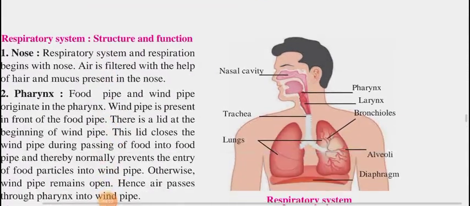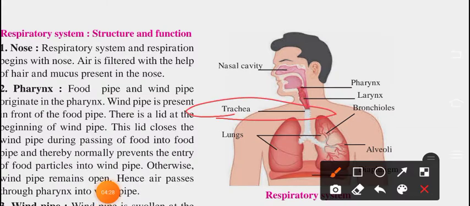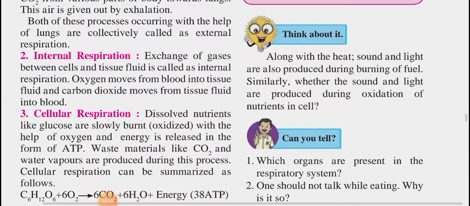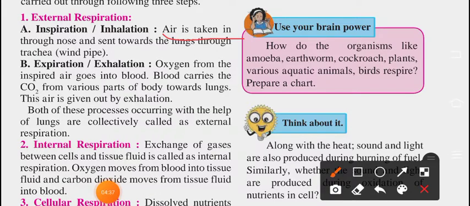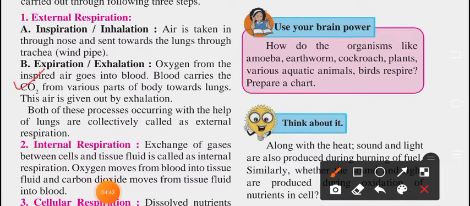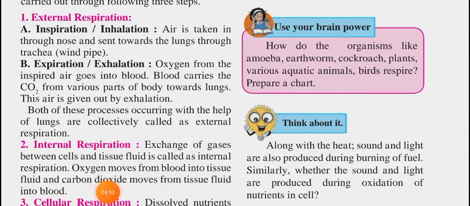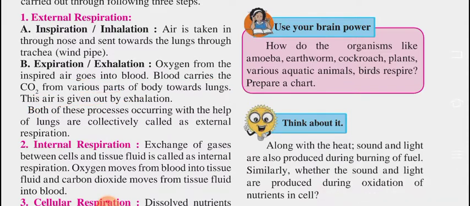Let me show you with this diagram. You can observe the trachea. This is the trachea. So air is taken in through the nose and sent towards the lungs through the trachea. Next, one was inhalation, which is inspiration, and the other one is exhalation, which is expiration. Oxygen from inspired air goes into the blood. Blood carries CO2 from various parts of the body towards the lungs. This air is given out by exhalation.